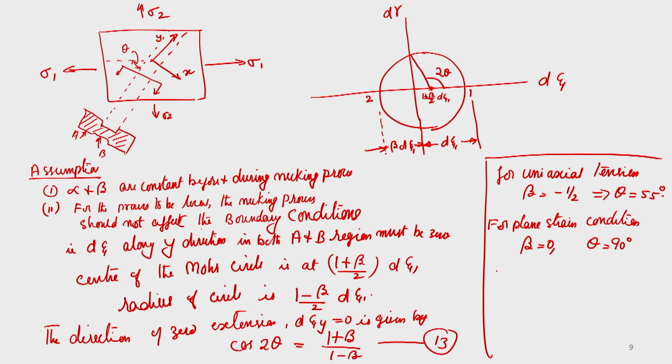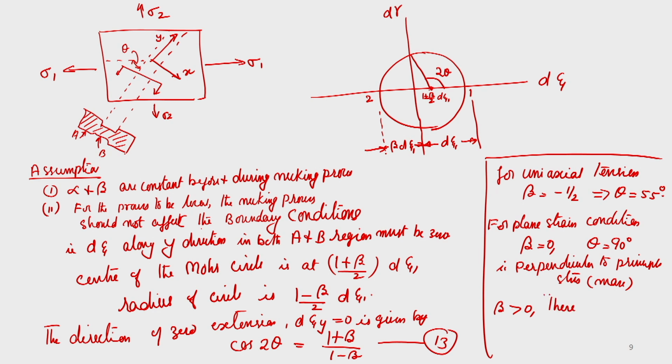So that is perpendicular to the principal stress, that is the maximum principal stress, okay. And if beta is greater than 0, there is no direction in which the extension is 0.